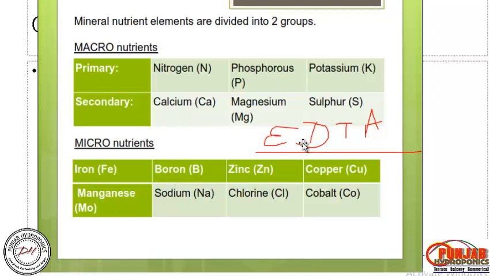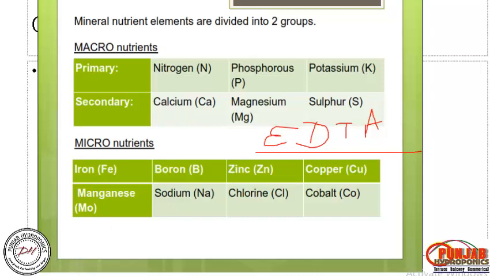While NPK and calcium, magnesium, sulfur are easily soluble in water, right? So why are they not soluble? Because they are metal ions. So you need EDTA, a chelating agent, to dissolve them. There are some packed micronutrients which are mixed with EDTA so that they are easily soluble in water. Otherwise, without EDTA, they will precipitate. They are not going to dissolve easily.